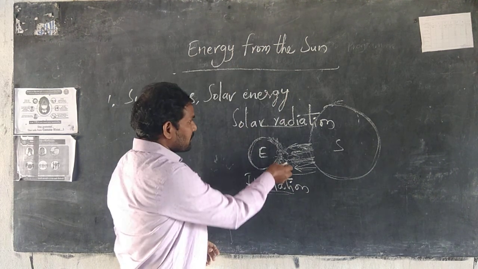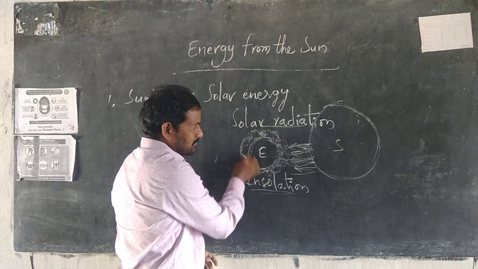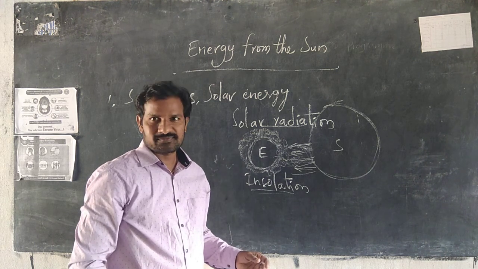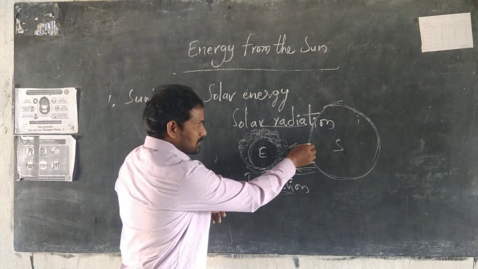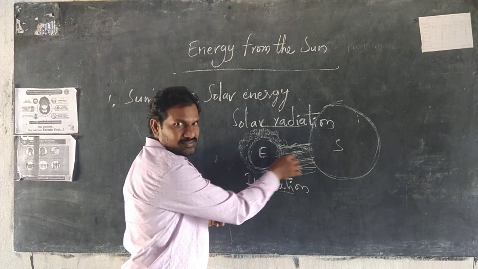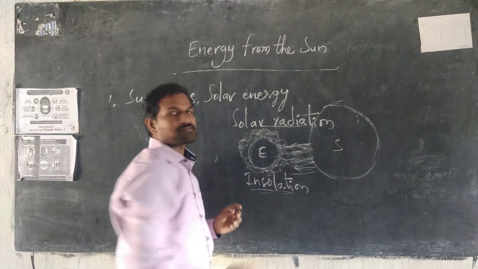What is the atmosphere? The thin layer of gases surrounding the earth's surface. The sun's rays energy is received by the earth first, and then reflected to the atmosphere.